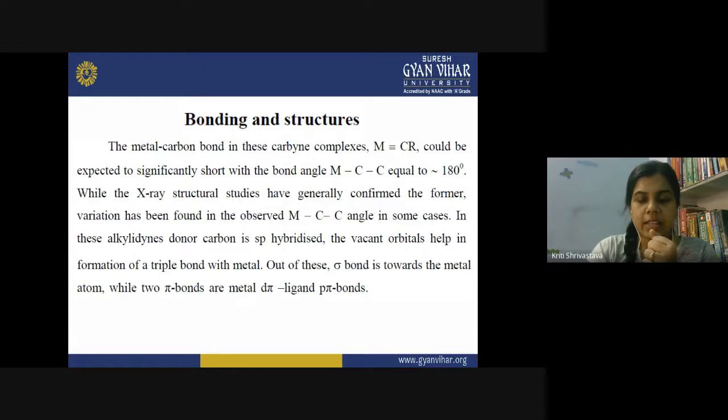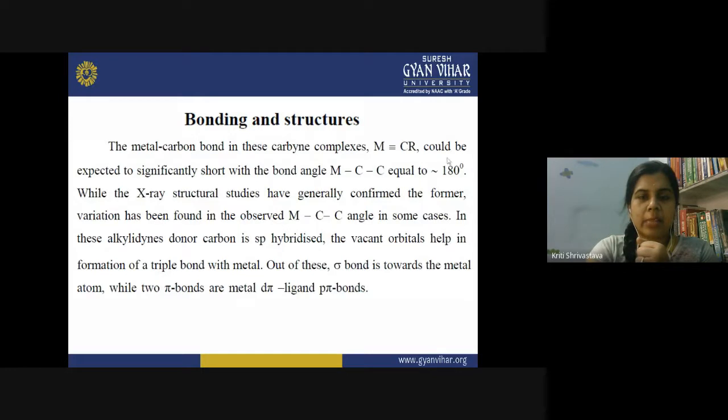Now let us see what type of bonding exists in such complexes and what is their structure. So the metal carbon bond in these carbyne complexes, M triple bond C-R, could be expected to be significantly short with the bond angle M-C-C equal to 180 degrees. So like you can see here, this appears to have the bond angle of 180 degrees.